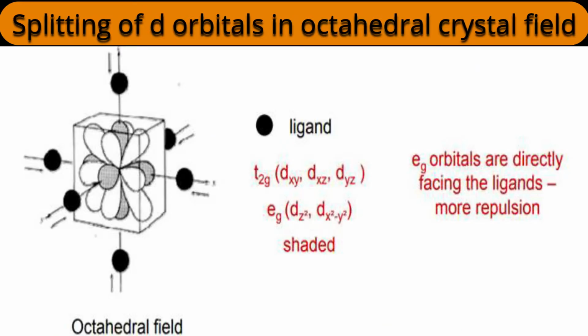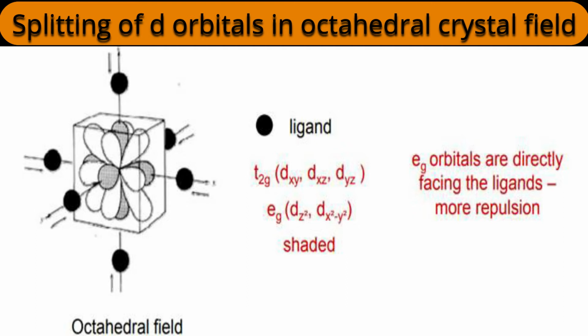Here is a diagram representing the approach of six ligands and the shapes or orientations of the orbitals present at the central metal ion, how the cluster of orbitals is there. Interestingly, see there, the ligands are approaching along the axes. Six directions are there. Ligands are represented by black balls.